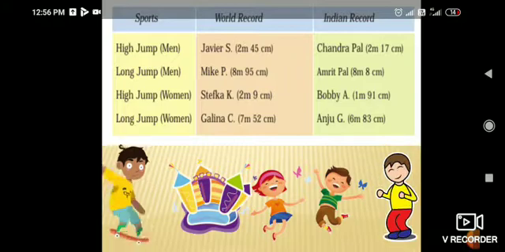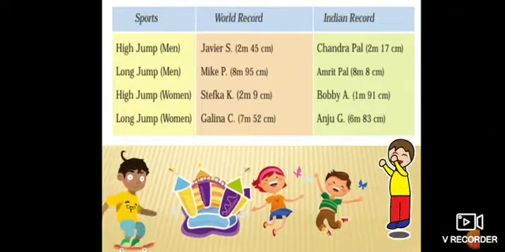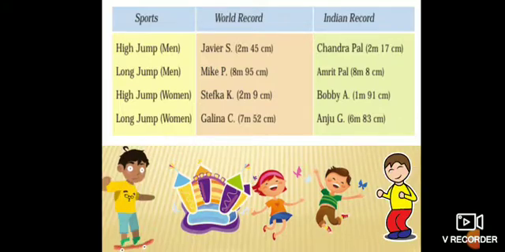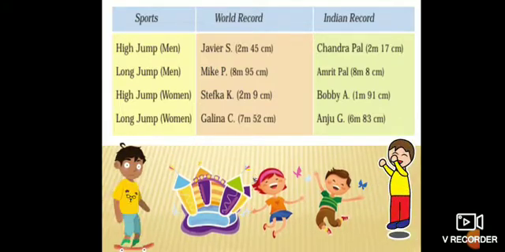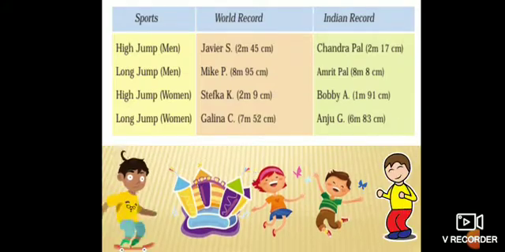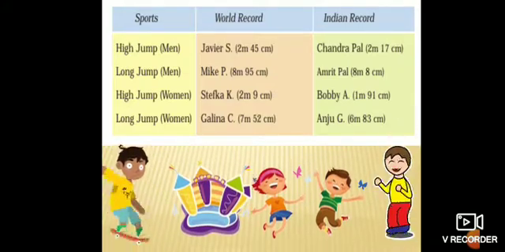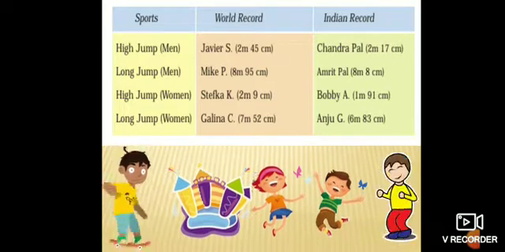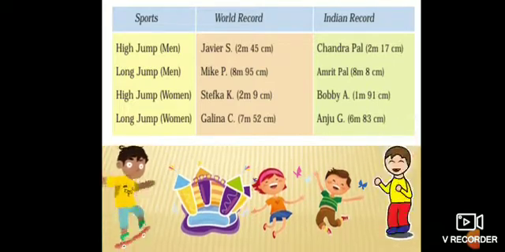So listen, there are three fields in this tabular column. One is sports, world record and Indian record. Both men and women participated, and both world record and Indian record jumps are mentioned here. Okay, so analyze the table, children. Let us move on to the questions.